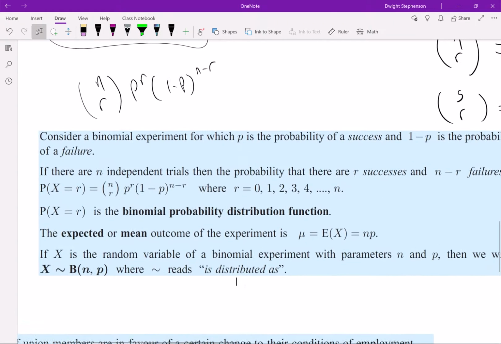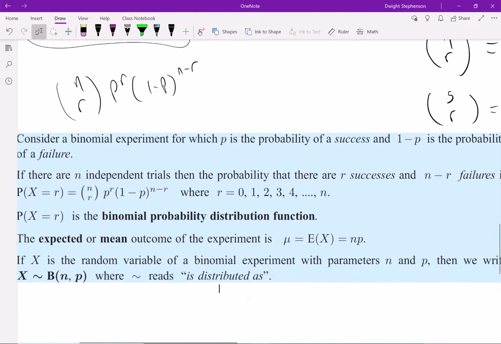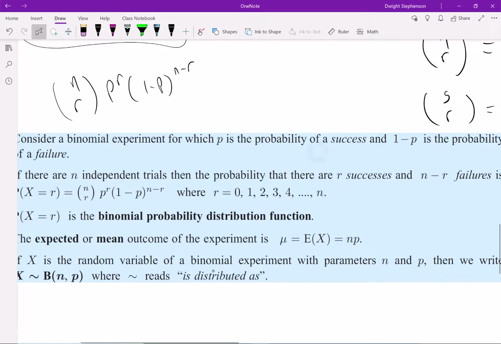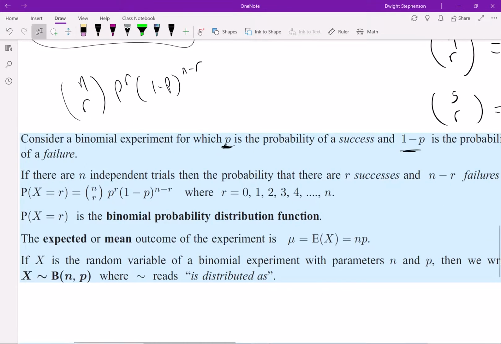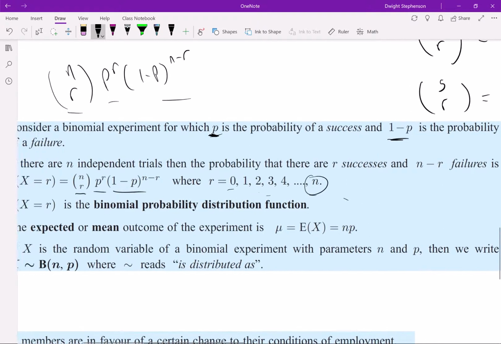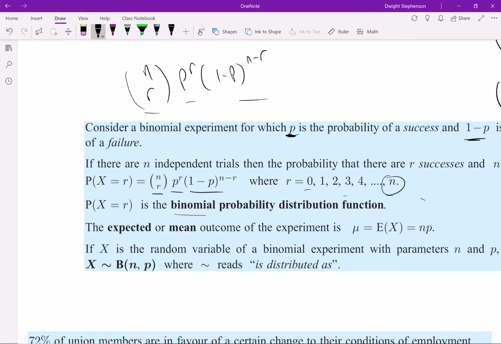Okay, this is some notation for the binomial theorem. Again, P is going to denote success, and 1 minus P is then failure. Here's the probability distribution, just like we talked about, which we had up here. R starts at 0 and goes to whatever n is. When we have this P of x equals R, we call this the binomial probability distribution.